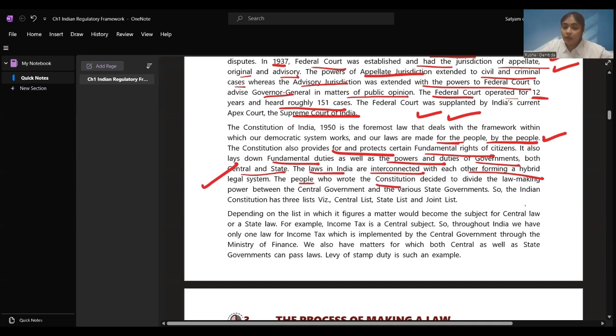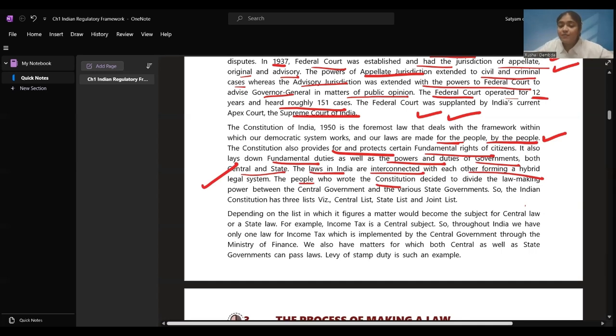Depending on the list in which it figures, a matter would become the subject for central law or state law. That's what we discussed. That depending what matter it is, if it is mentioned in the central list, it will be made by the central government. If it is mentioned in the state list, state government will make the law. For example, they have said income tax is a central subject. Income tax is one law made by the center for the entire India. So throughout India, all the people are going to follow the income tax law, which is implemented by central government through Ministry of Finance. We are going to see what is Ministry of Finance and what are all the contents of Ministry of Finance.